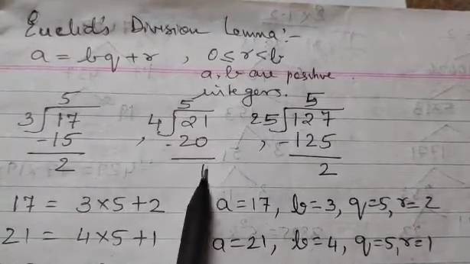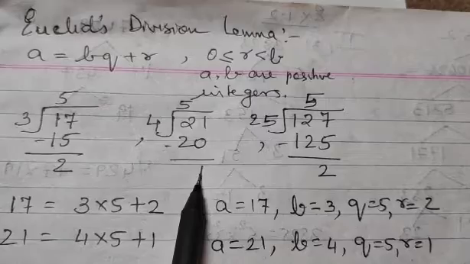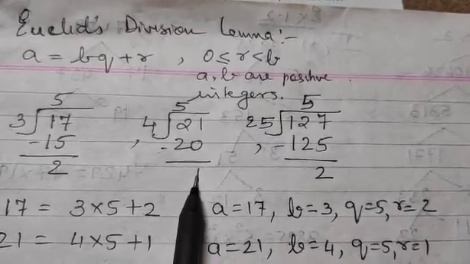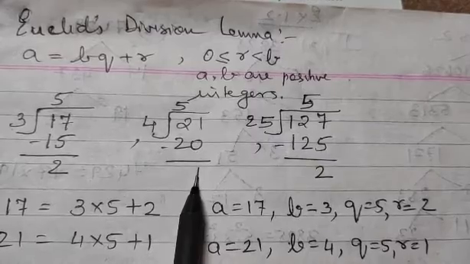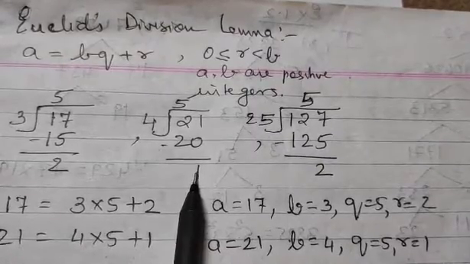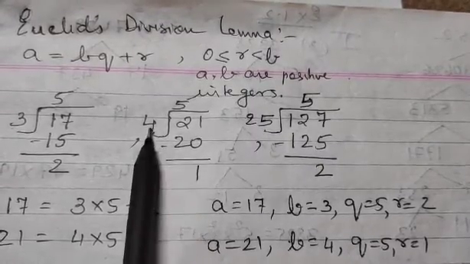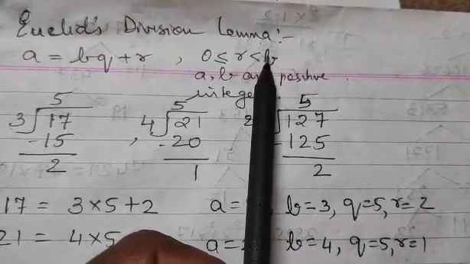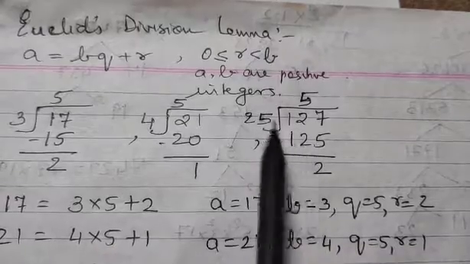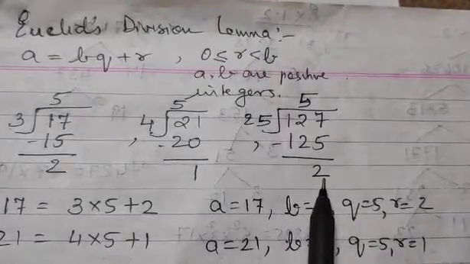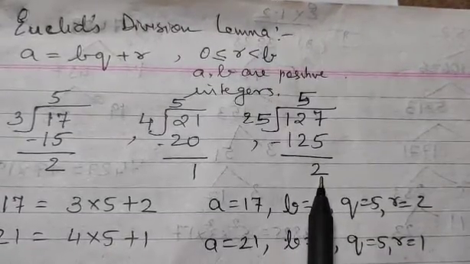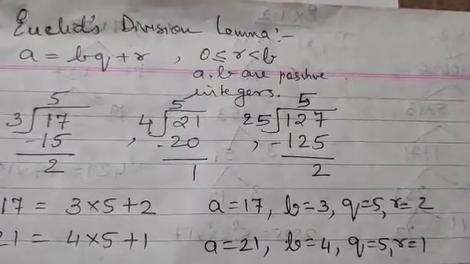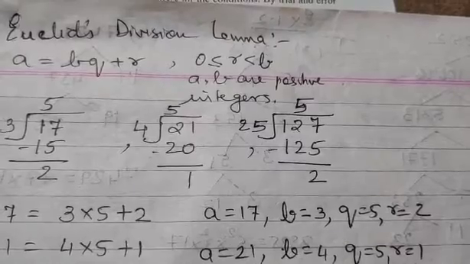4 is the divisor, remainder is 1. It can be 0, 1, 2, 3, but it cannot be 5. Is that point clear? It cannot be 4 also. Therefore, it is less than b, it is not equal to b. Remember that. Neither is it greater than b. Same way 25, so 2 is the remainder. Clear? So this is a very important thing. This is called Euclid's division lemma.